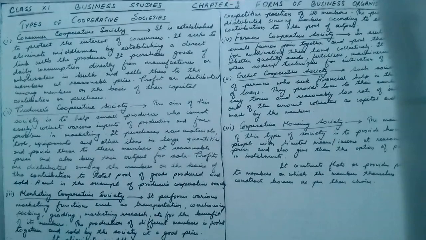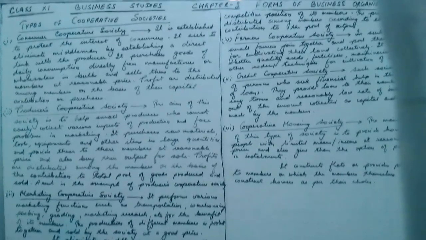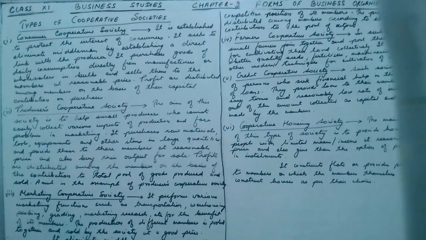They can pay their loan in easy installments. And this type of society, that is cooperative housing society, constructs flats or provides plots to the members on which the members themselves can construct houses as per their choices. So they provide the flats also and they provide the plots also on which the members can construct houses as per their choice.